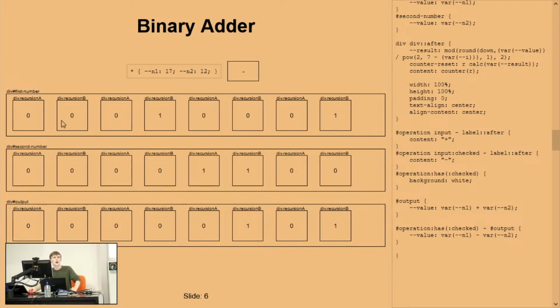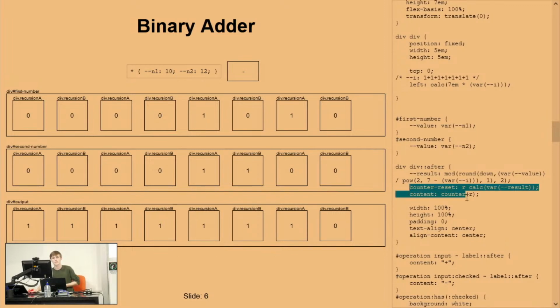There are some nicer things I wanted to do about getting multiplication working, about getting decimals and negatives working. Like this kind of handles negatives. If you were to put like 10 here, you're going to get 2's complement here. So it's like what you'd expect from a computer. But you can make it a little bit nicer and you can show negative signs. There's some tricks about using different counter styles. Here we've just used the basic counters, but you can have counters that repeat symbols numbers of times, change a lot of the display from that. So there is more to it, but I'm going to leave this here as a little demo project of what you can do with just CSS.